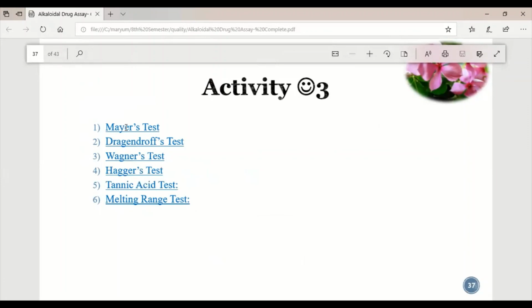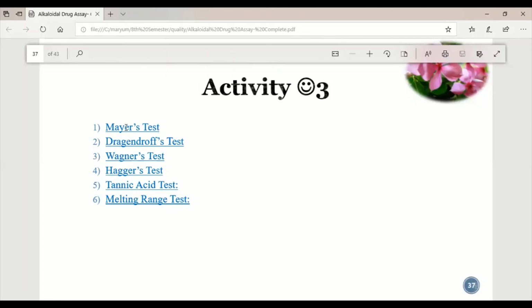In the Mayer test, potassium mercuric iodide solution is used, and the presence of alkaloids gives cream, white, yellow, or green precipitates. Then Dragendorff's reagent, in which we use potassium bismuth iodide; by adding it, an orange color precipitate shows the presence of the alkaloids. And the third is Wagner's test. In the Wagner test, we use a solution of iodine and potassium iodide, and a red-brown or reddish-brown precipitate shows the presence of the alkaloid.